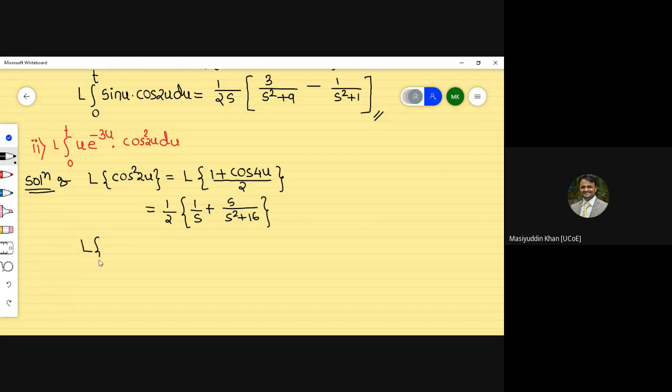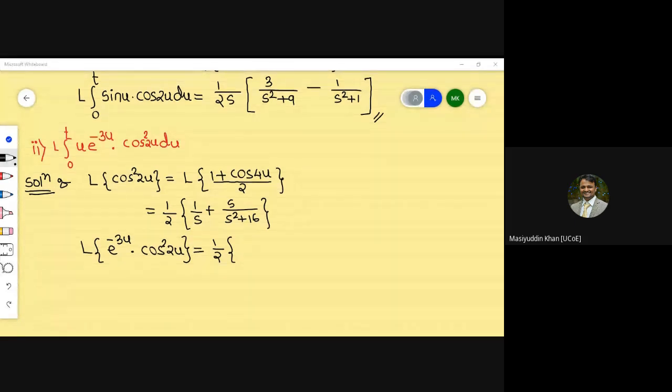So Laplace of e raised to minus 3u into cos square of 2u is equal to 1 by 2 times